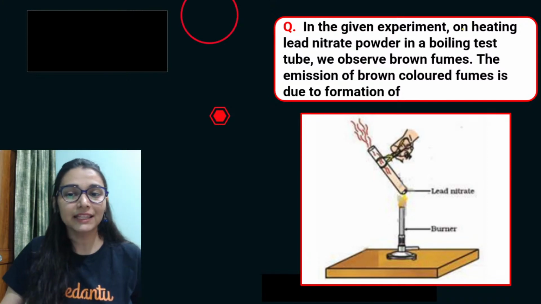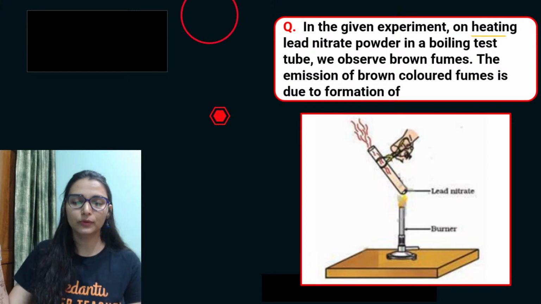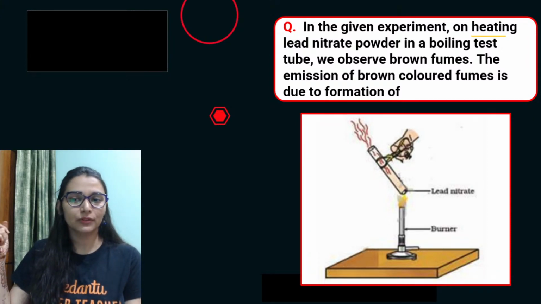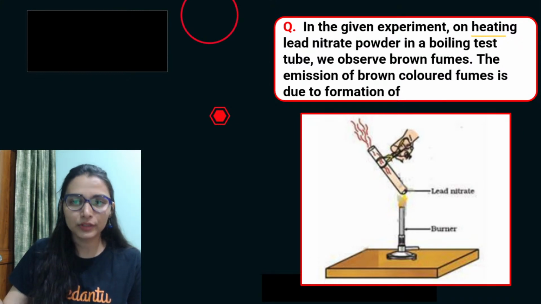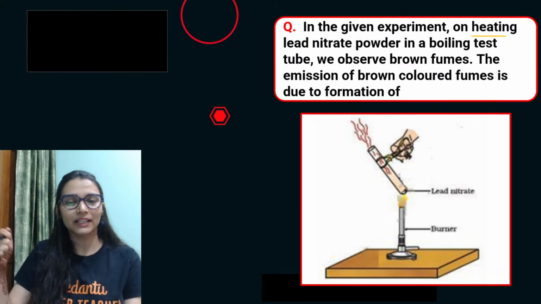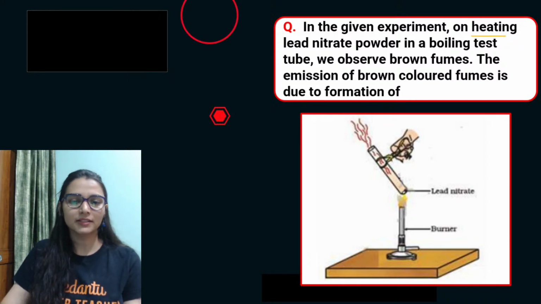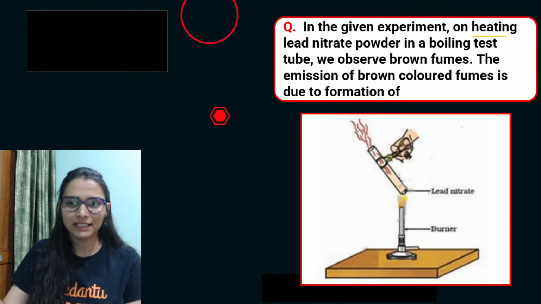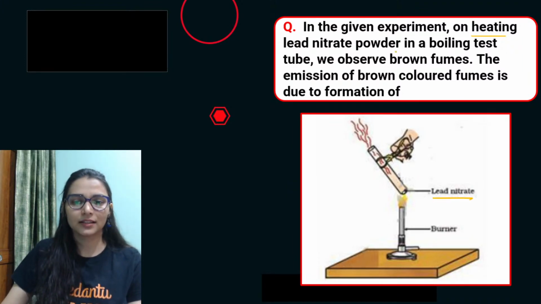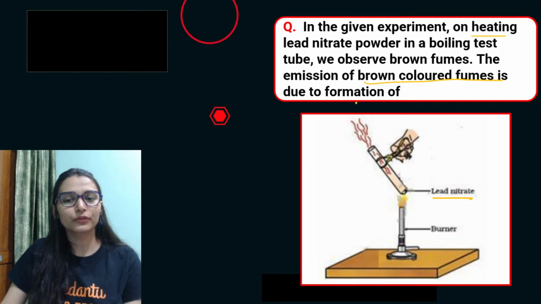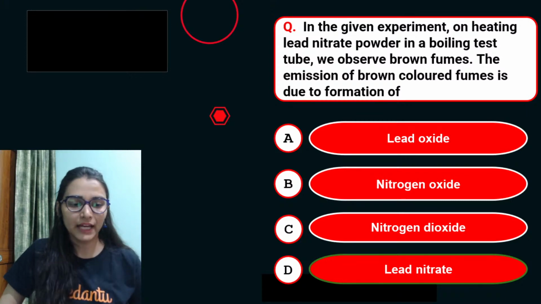So the next one, in the given experiment, such picture based questions are also important for you. You might get to see a question like that where a picture is given. In the sample paper also they have asked a picture based question where magnesium starts floating. You have to quote the reason. They can ask about a gas, which gas is released and everything. So in this lead nitrate we are heating. The emission of brown fumes is due to formation of. So this is how you need to take a note of that.